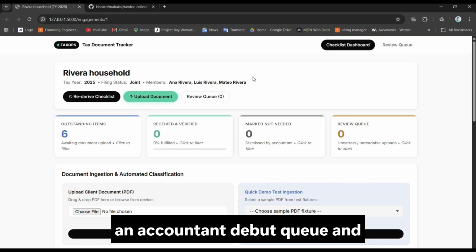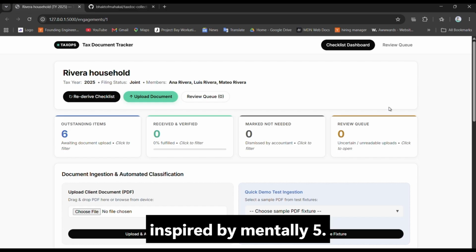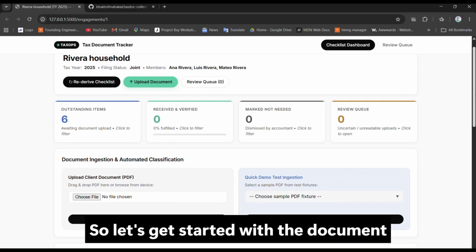The UI is responsive and slightly inspired by Mentalify. So let's get started with the document checklist.